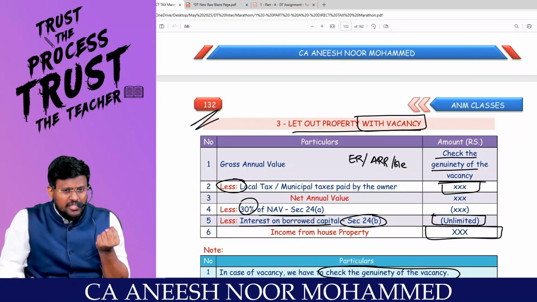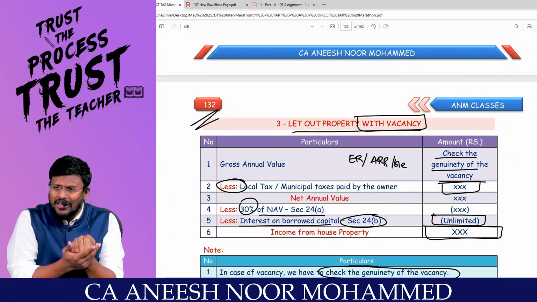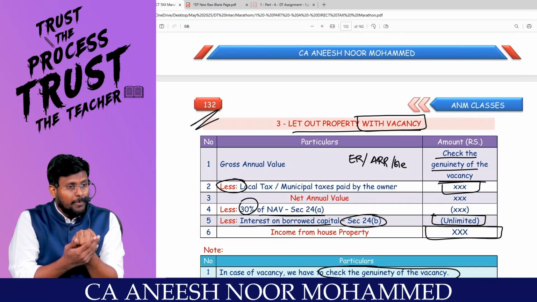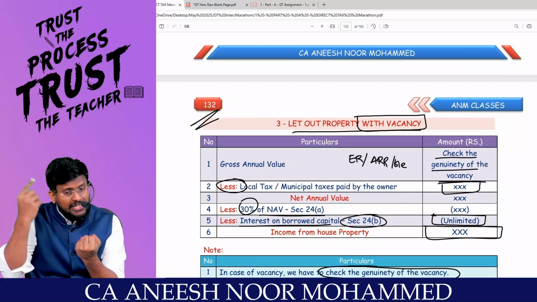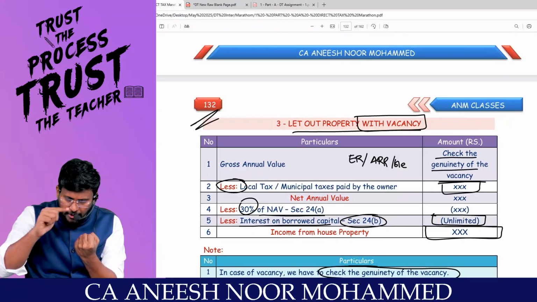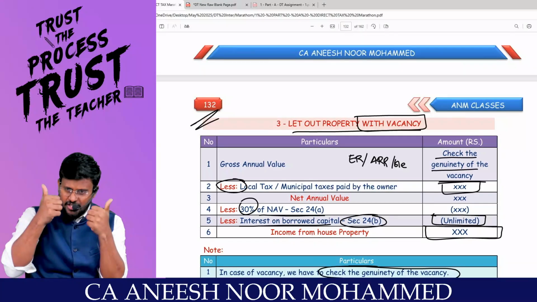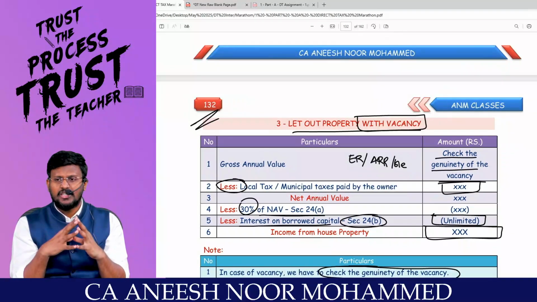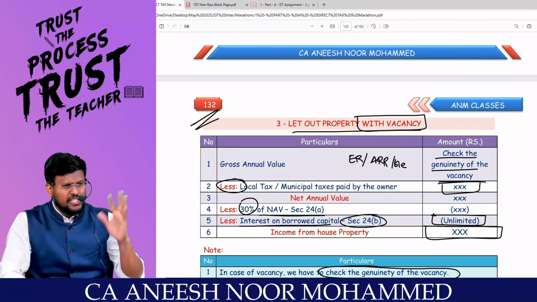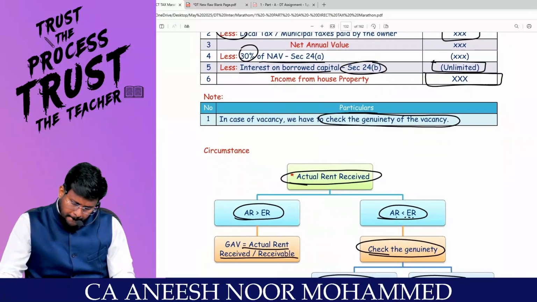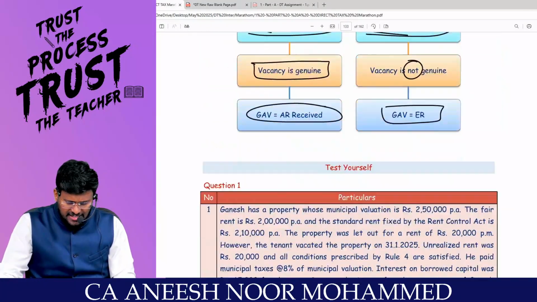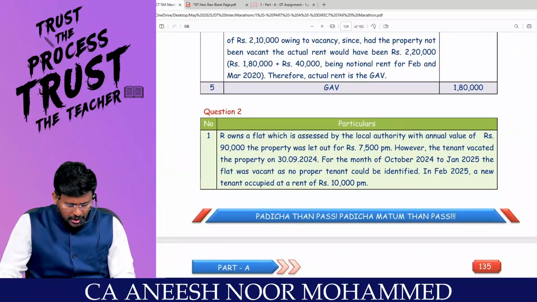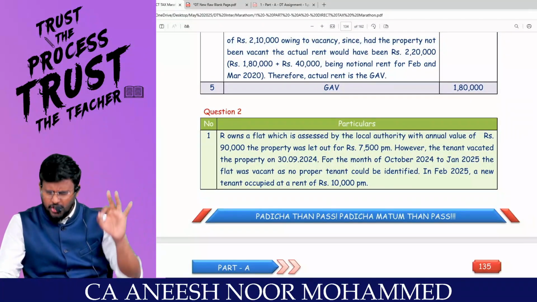Take the actual rent received, add vacancy rent, and you will get the actual rent receivable. Compare the actual rent receivable with the expected rent. If the actual rent receivable is more than the expected rent, then vacancy is genuine, otherwise not genuine. Correct? If vacancy is genuine, GAV is equal to actual rent received; if vacancy is not genuine, GAV is equal to expected rent. Are you all really with me? That's it, my dear lovable students, with regard to the genuineness of the vacancy. Then you will get GAV.